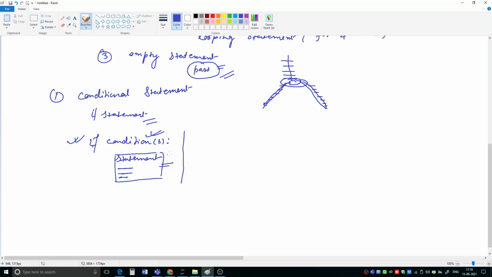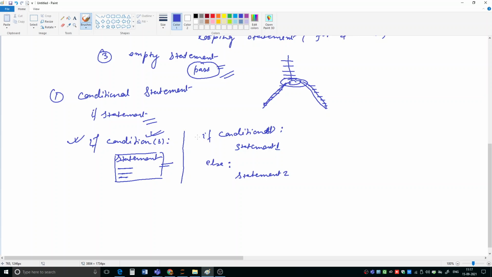Then we can have another type of thing like this. We can have if condition, then statement 1, else statement 2.